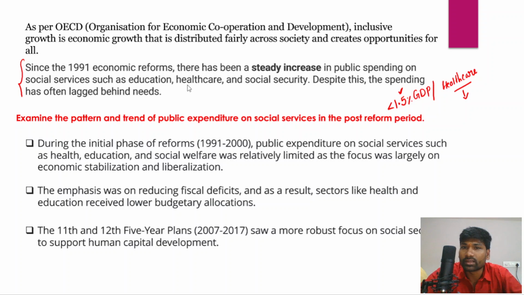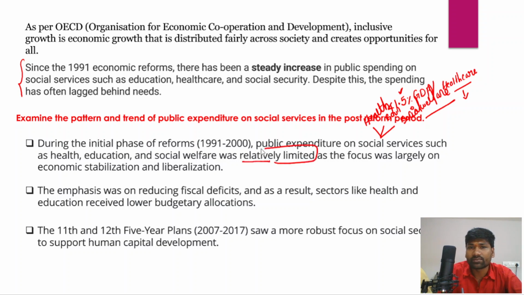So in this particular period, public expenditure on social services. When I say social services, there are certain sectors, right? For example, healthcare is part of the social services, education is also part of the social services, and even social welfare. All these things are part of the social services. So in this first period, the social services spending or social welfare expenditure is relatively limited, as the focus was largely on economic stabilization and liberalization.